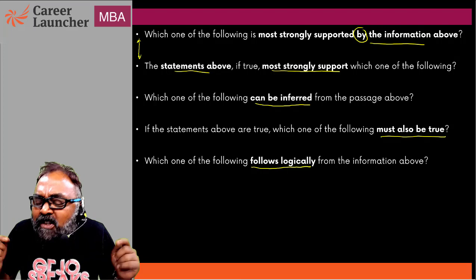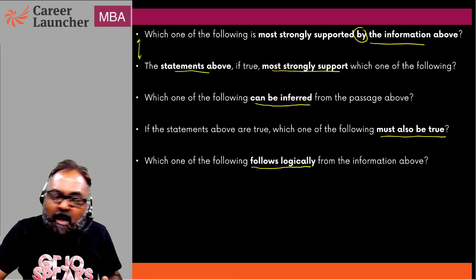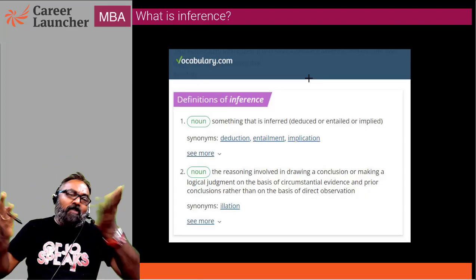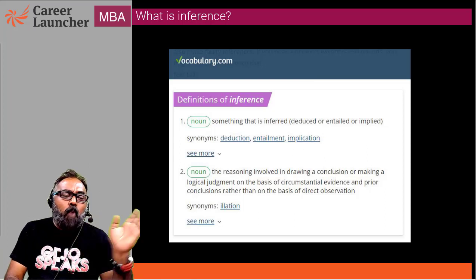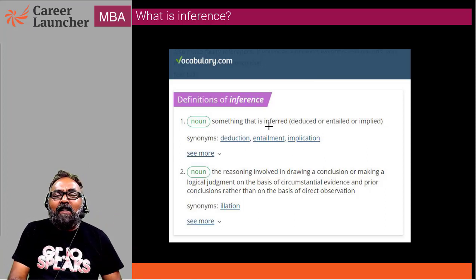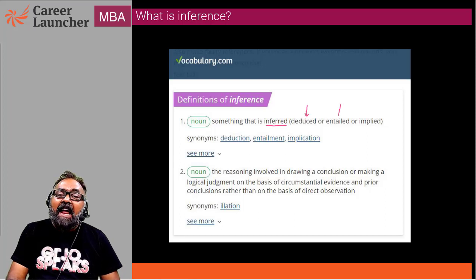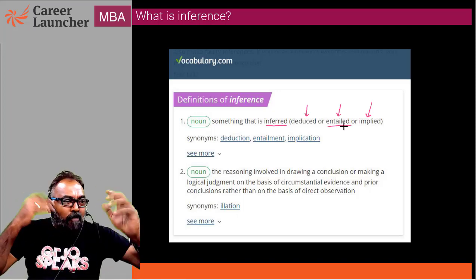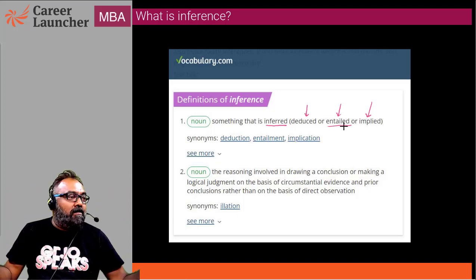Now the question is, what is inference? If you go to the dictionary, or this is vocabulary.com, it says something that is inferred. Deduce, entailed, implied. Deduce: logically you can draw something. Entail: something that is necessary for that statement to make sense.